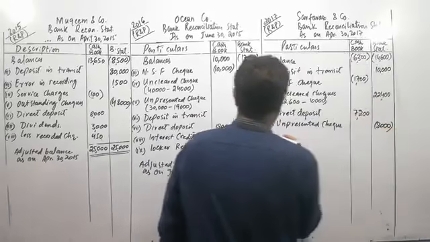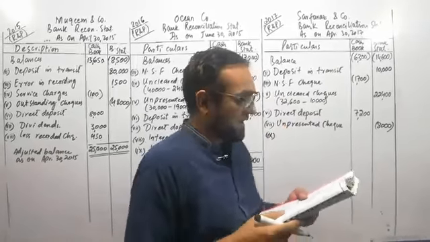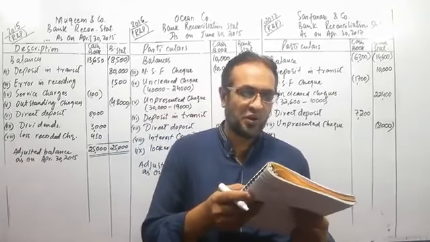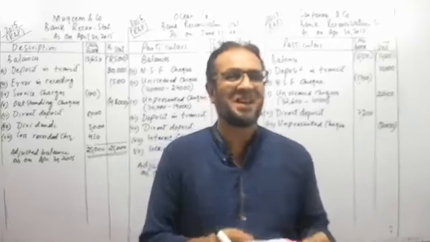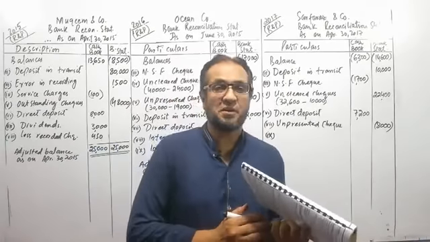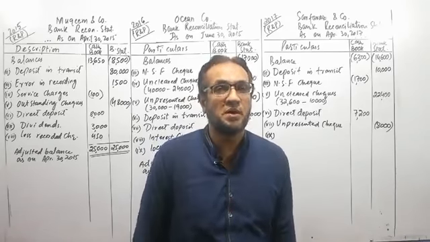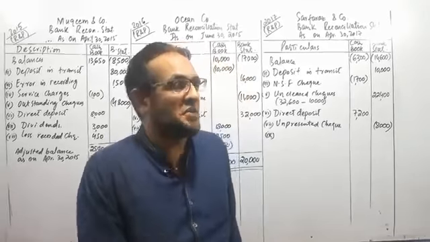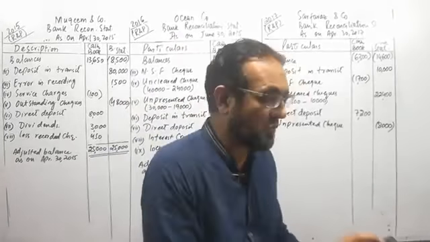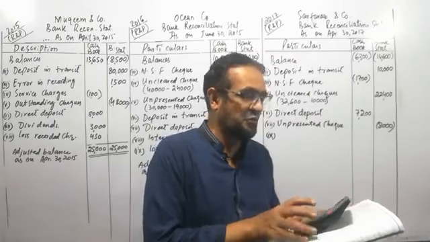The last item of the question, number 9, it says issued a check of 1,200 for the purchase of furniture was recorded as 12,000 by the company's cashier. Now this is the error of the person who is keeping the cash book at the company. The original amount of the check was 1,200. By mistake he has recorded this amount in the cash book as 12,000. Now we will have to see what is the difference amount of both. 12,000 minus 1,200 comes to 10,800.